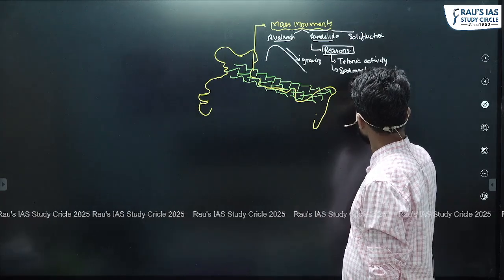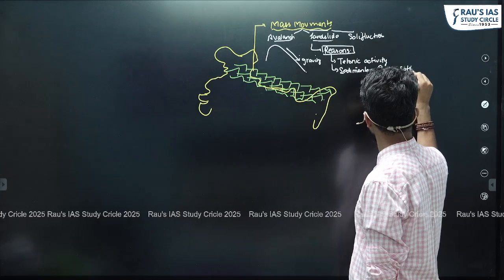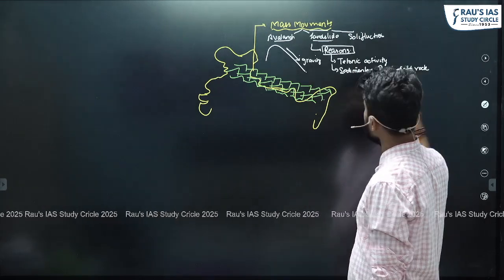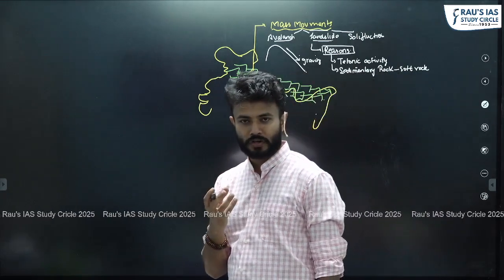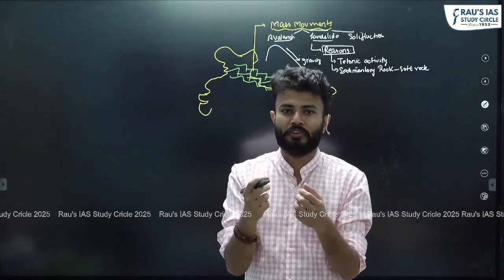Second is the sedimentary nature of the Himalayas. Okay. So sedimentary rocks, which we know are basically soft rocks, because they are soft rocks, the cohesive strength among the particles of the rocks is less.